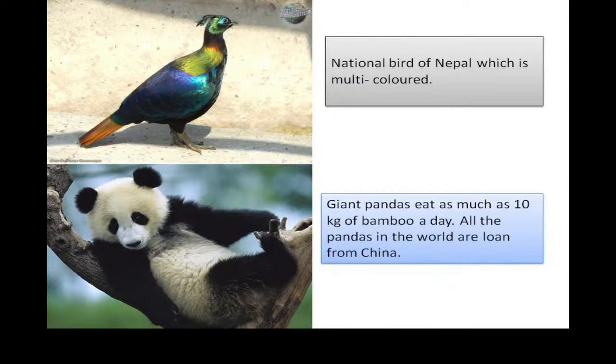Now just below that Daffy, Lophophorus, see what picture is there. Can you see? So cute picture, isn't it? It doesn't seem like any animal, it seems like a toy. Do you know the name of this animal? The name of this animal is panda. And we read in the text as well that it is found in China. Now see what else information is there. Giant pandas eat as much as 10 kg of bamboo a day.